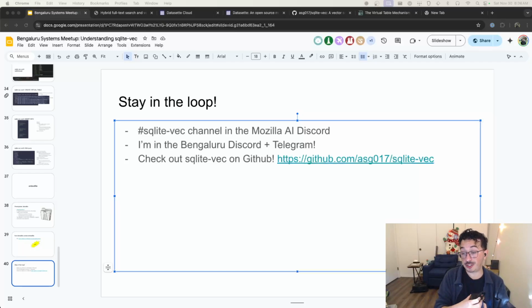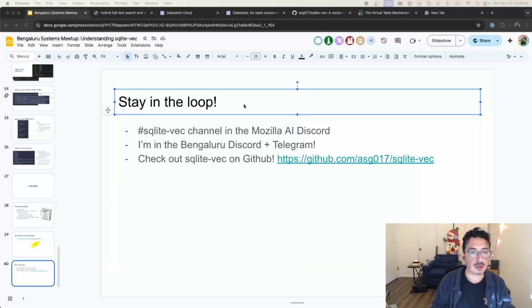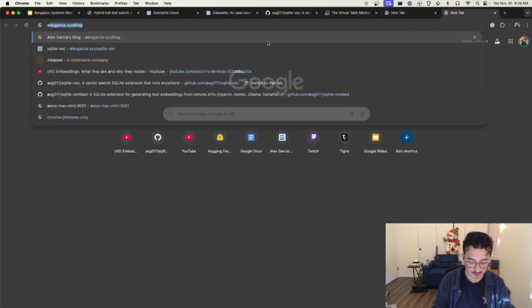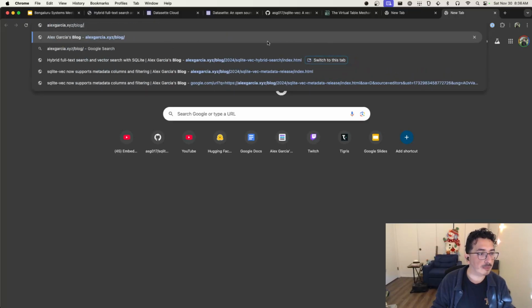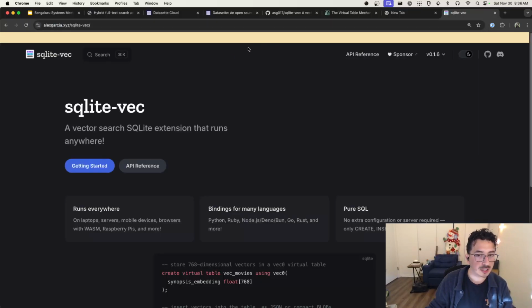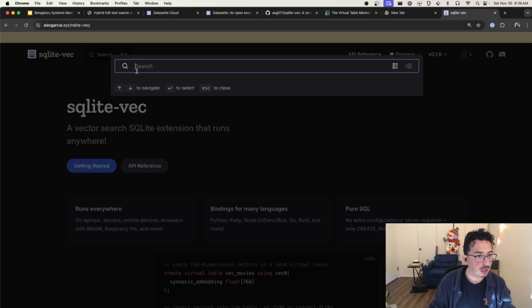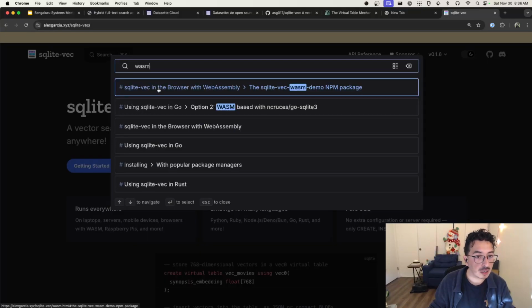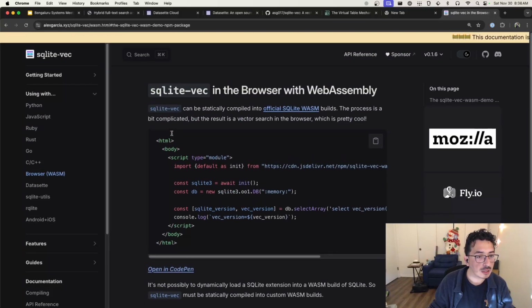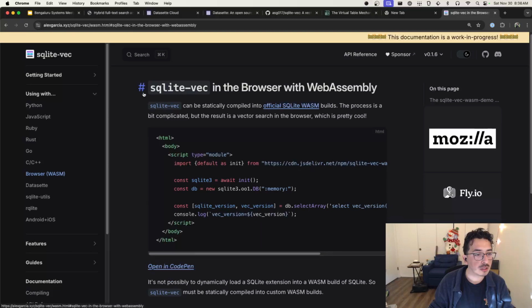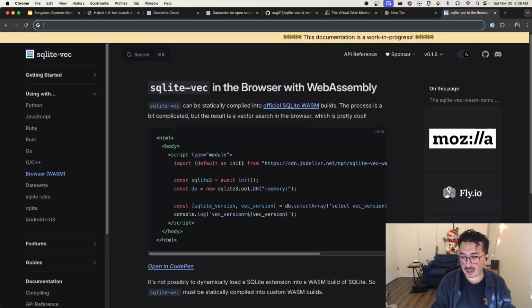Oh, I didn't touch too much on what the WebAssembly version looks like. Although if you take a look, let me go back here. In the sqlite-vec documentation, I'll drop a link to this in the chat as well. There's a specific page on WebAssembly. Perfect. Let me drop a link to this in Discord.